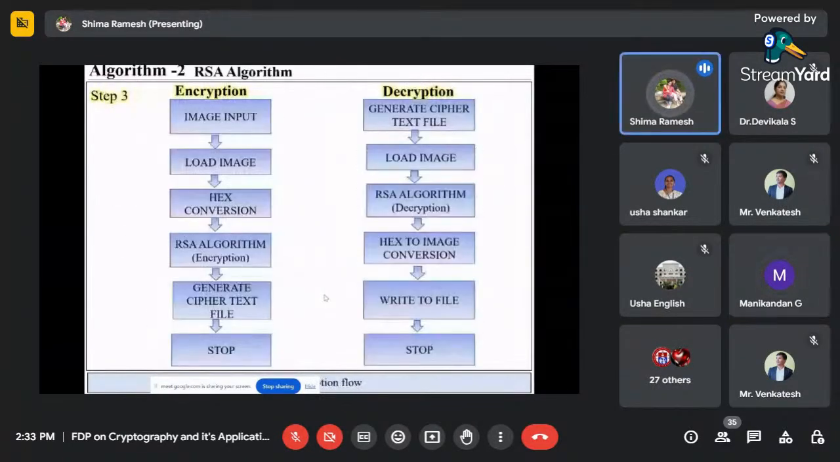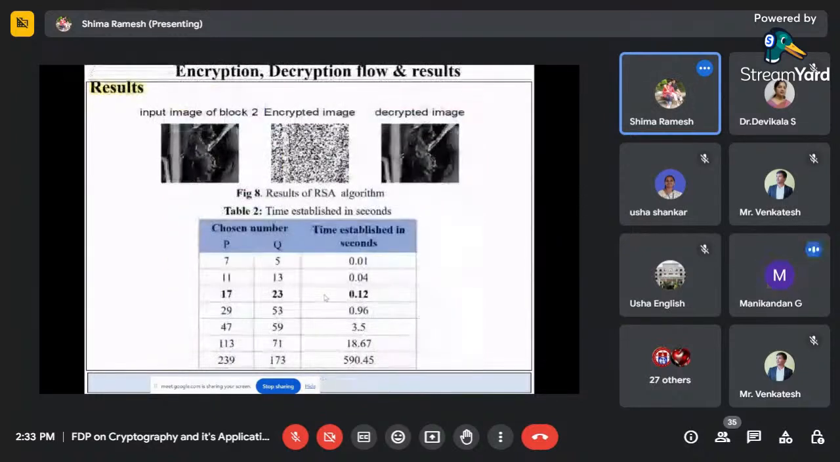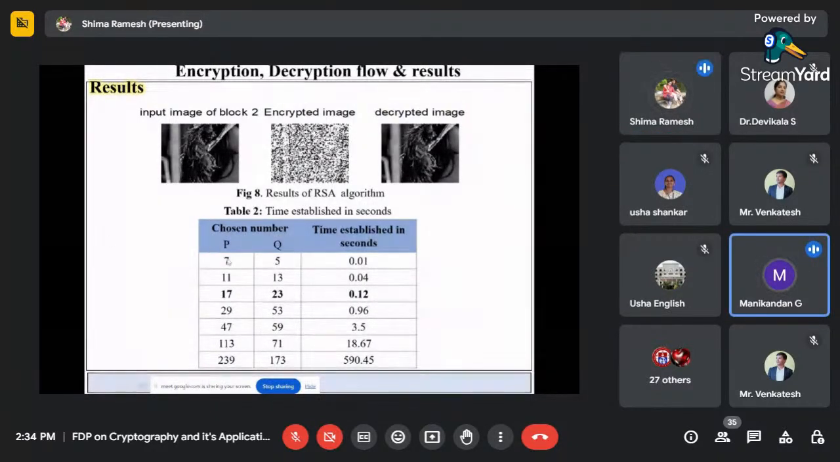I think RSA here, sir. RSA. Next one. Yes, ma'am. Here, how to select P and Q value, ma'am? The prime number should be a prime number. Okay, ma'am. Based on this, I have done all. I have randomly taken some prime numbers.